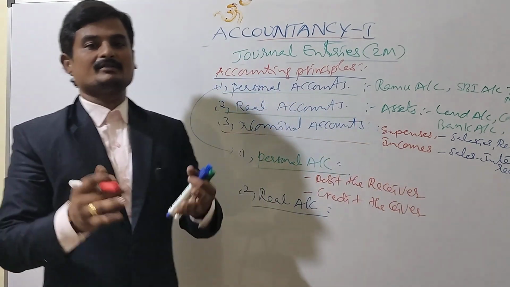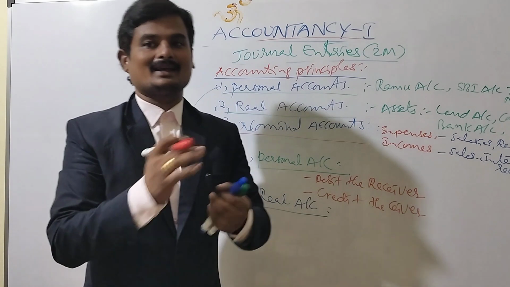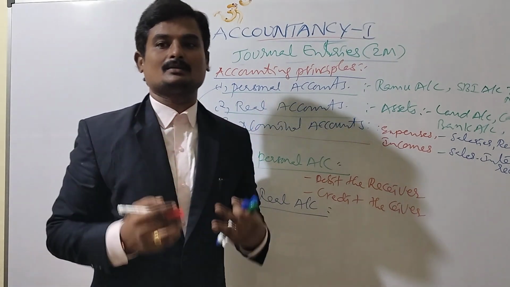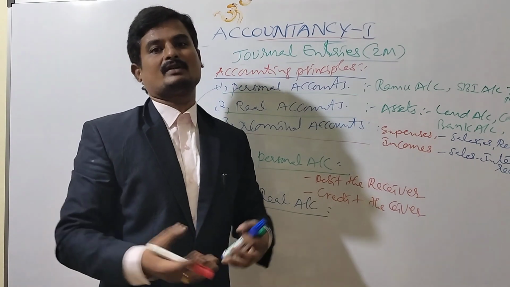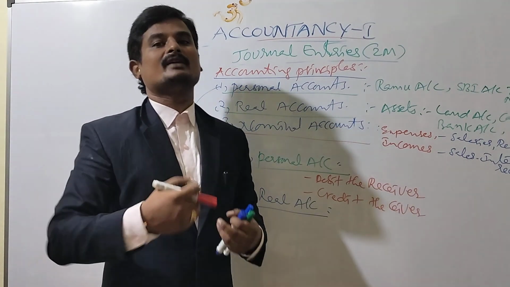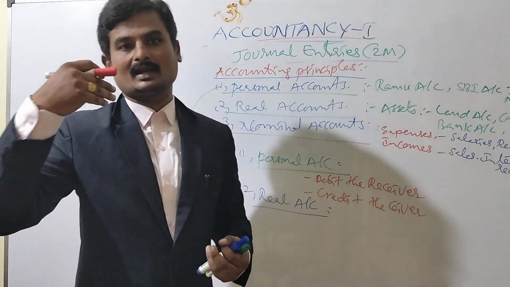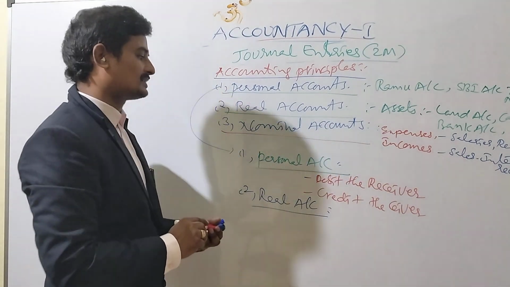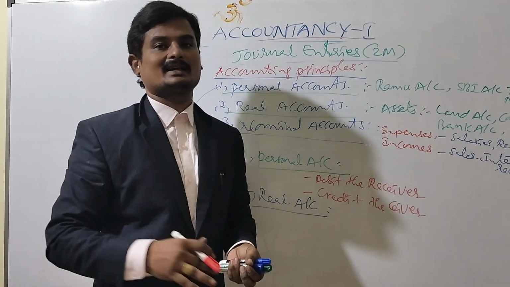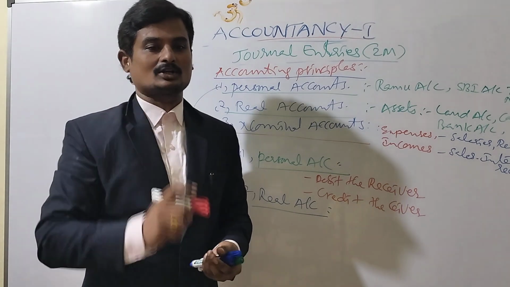Here we find that land is an asset. We are purchasing, which means the land is coming into our business. We are taking land and we are giving 10,000 cash to the seller. So here two aspects are there. First one is the land and the second aspect is cash.